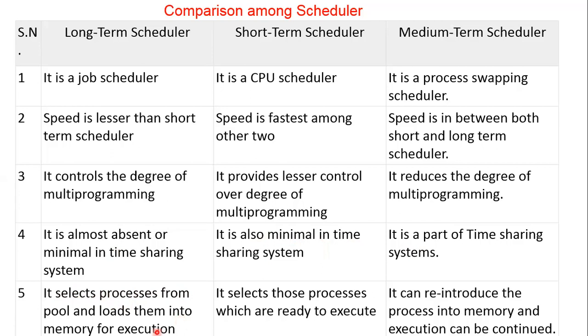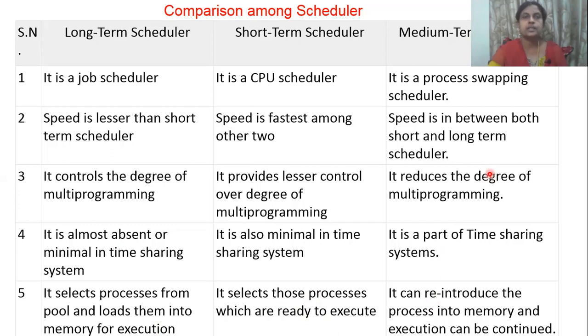So from the queue, the ready queue, it has to load and then make it execute. And here, whichever process is ready, it keeps executing in the short-term scheduler. And the medium-term scheduler can every time reintroduce the process into memory and execution can be continued. So while one process is stopped, in between another process will be done. Once again, the process will be recalled back. That way we call it the medium-term scheduler.